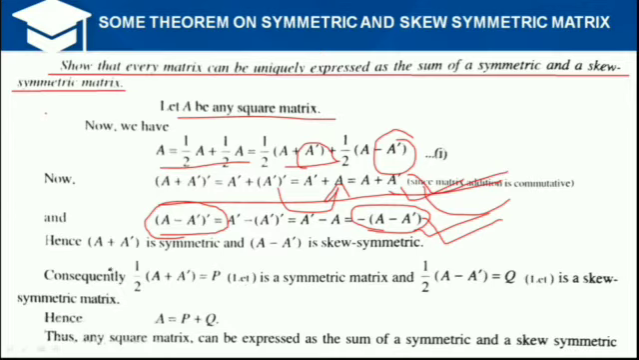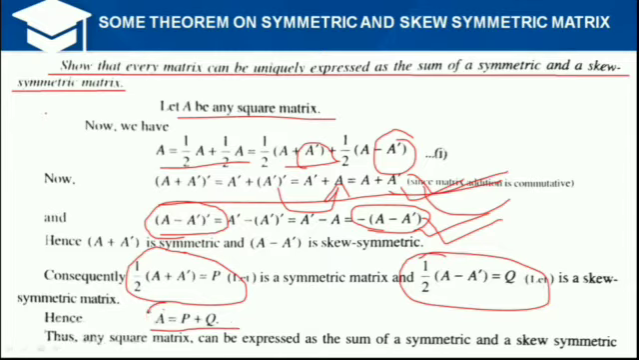And now if we let this portion be P and this portion be Q, then you see here that the value of A is P plus Q. This proves that any matrix A can be uniquely expressed as the sum of a symmetric and a skew symmetric matrix. Hence the theorem is proved.